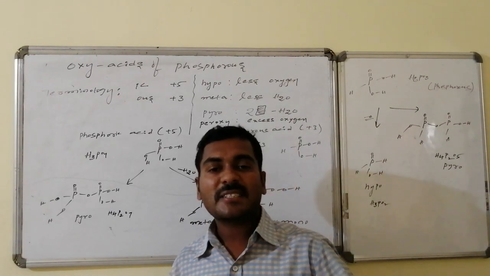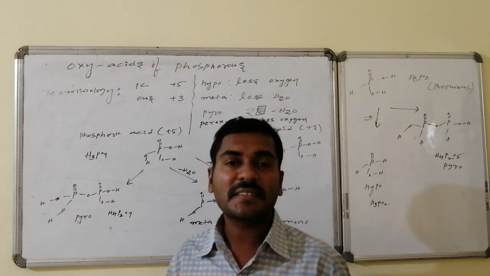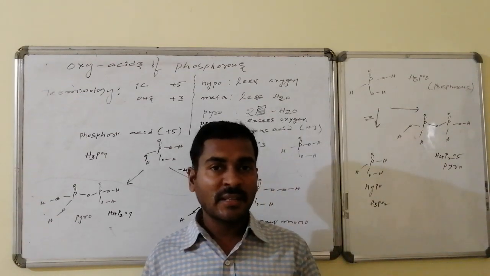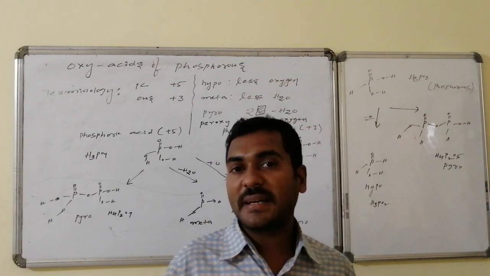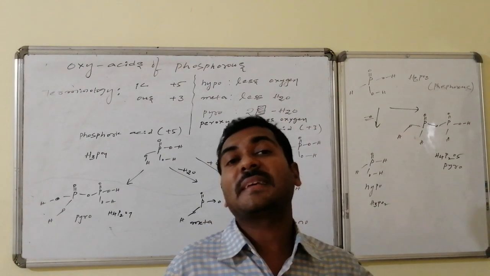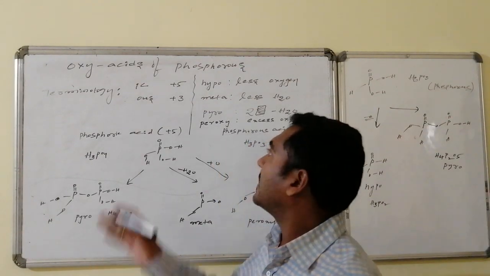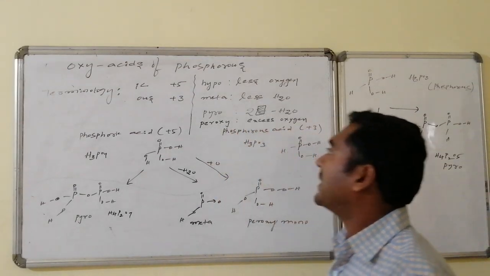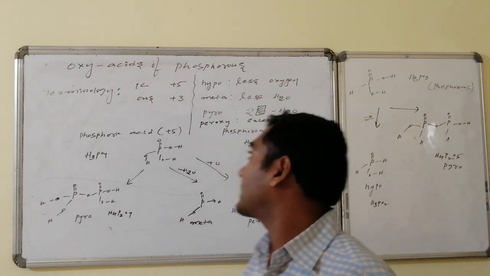So phosphorus with +5 oxidation state gives the -ic acid, that is phosphoric acid. Similarly, the next stable oxidation state gives the -ous acid, that is phosphorous acid. In that, phosphorus is maintaining +3 as its oxidation state. There are some other technical terminologies we will use often, like hypo, meta, pyro and peroxy. What is the meaning of those? Let us have a discussion.